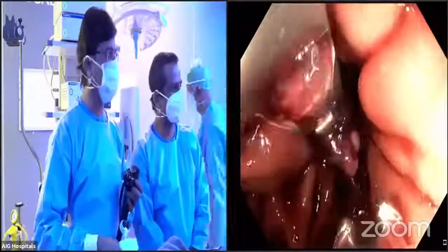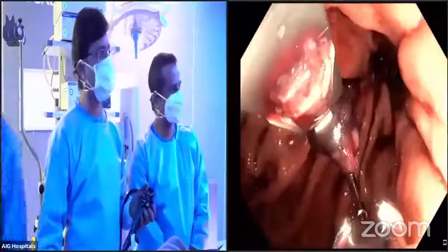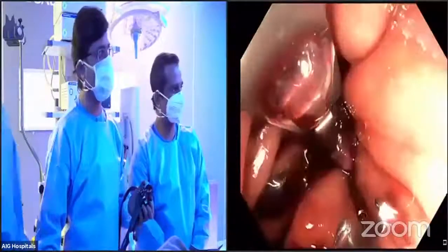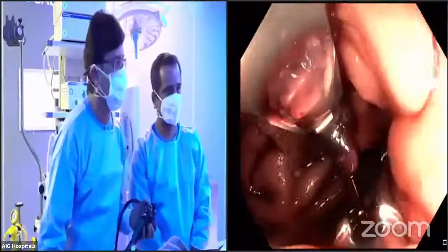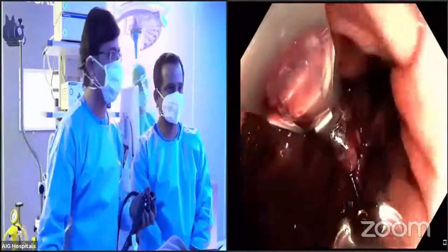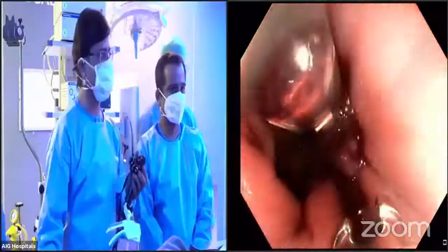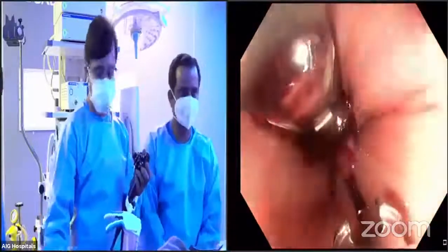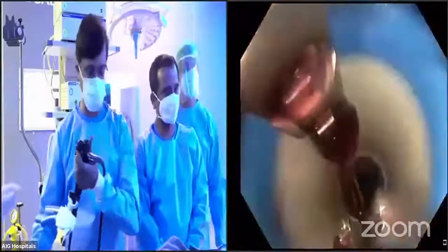As we told you earlier, we will be keeping the patient nil by mouth for the next 12 hours and then start a liquid diet for a week. And then we'll go according to the diet protocol. So as you see here, this is the GE junction. You can appreciate that part of the fundus is left behind and I'm taking the scope out. Good job. We'll be happy to answer any questions regarding this procedure from the audience.